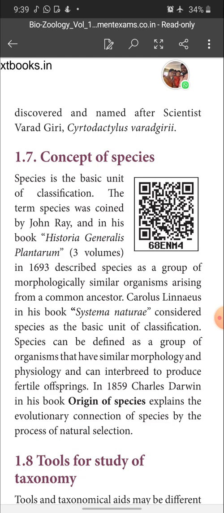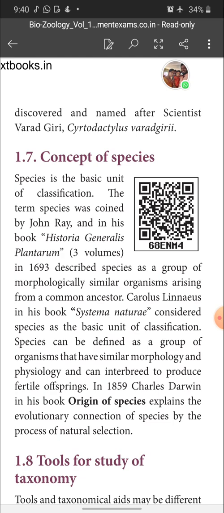Carolus Linnaeus in his book Systema Naturae considered a species as the basic unit of classification. So species can be defined as a group of organisms that have similar morphology and physiology and can interbreed to produce fertile offspring. In 1859, Charles Darwin in his book Origin of Species explained the evolutionary connection of species by the process of natural selection.